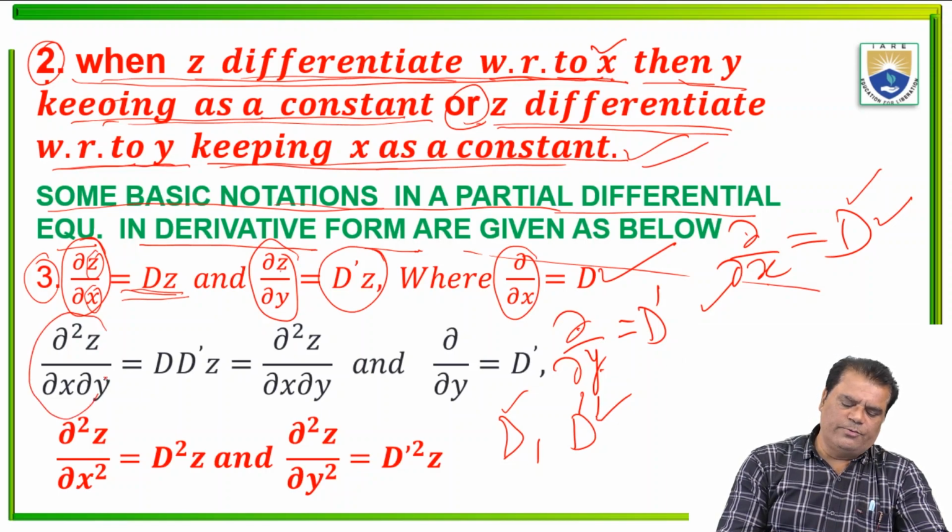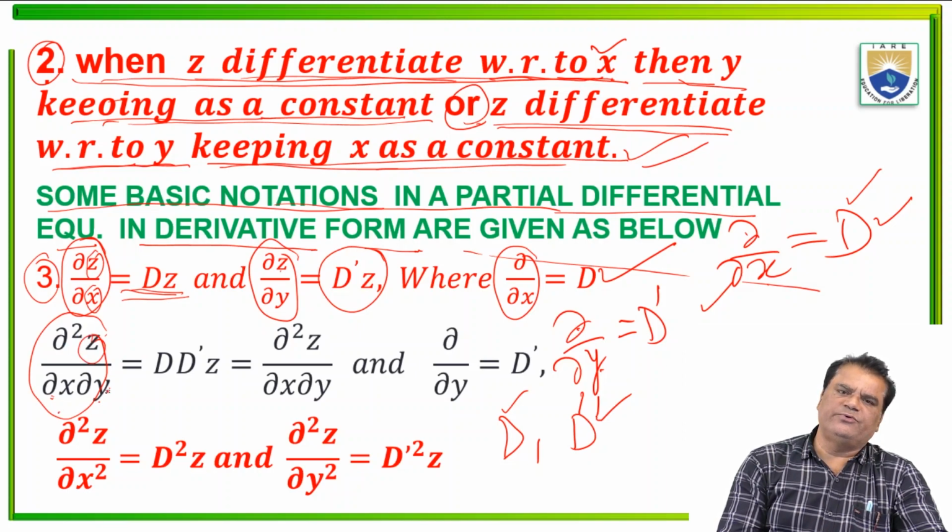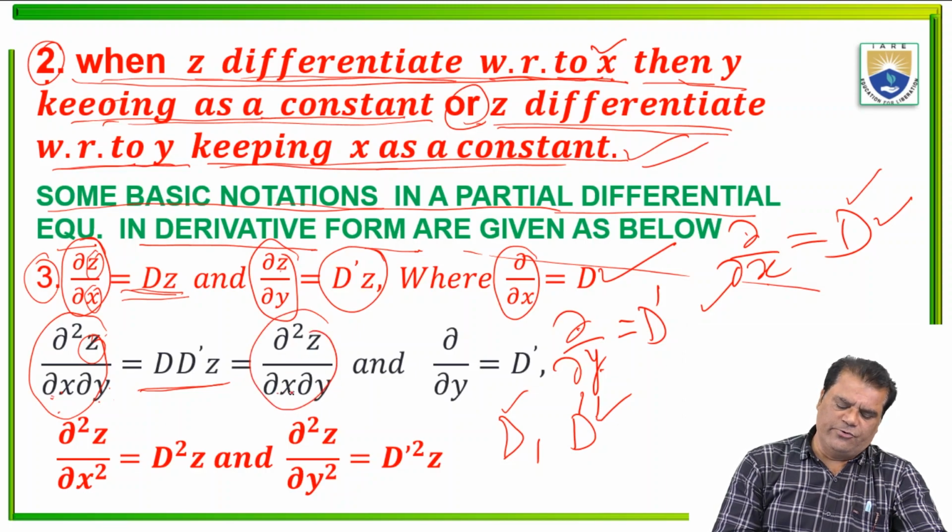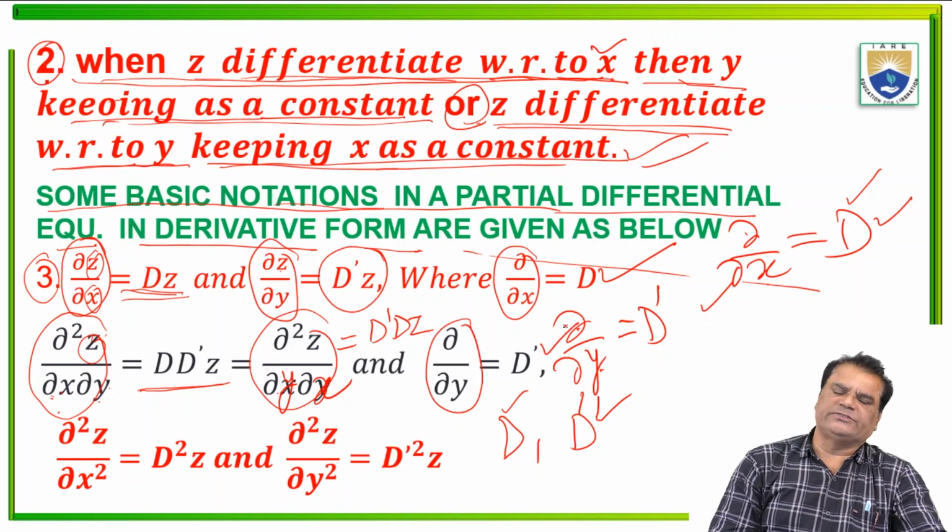Next, dou 2z over dou x dou y. This is the second differential of z with respect to x and y. So y is represented by D dash, x is represented by D, and we can write D D dash z. This is equal to dou 2z over dou y dou x. The order can be changed here. So we can write D dash D z. Here dou over dou y is D dash.